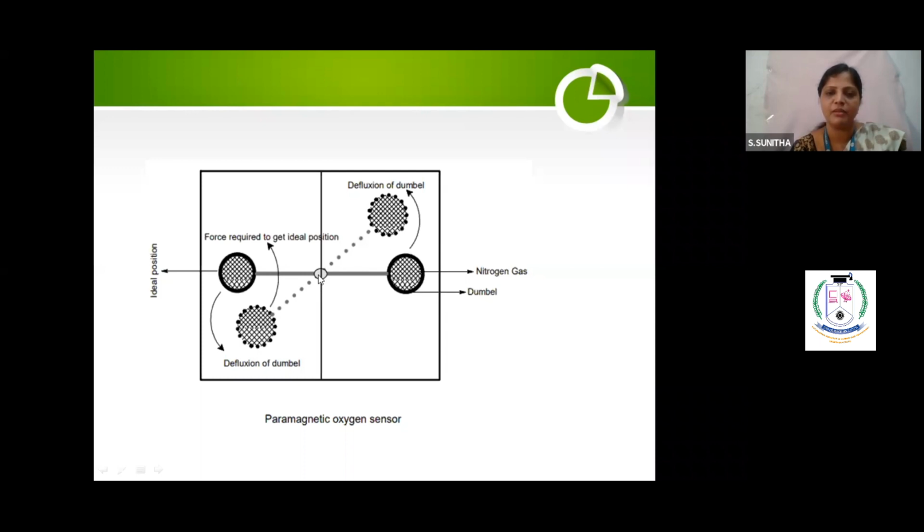Here I have a reflecting mirror. Through the mirror, I will see how the dumbbell rotates. Now I will pass my sample solution which contains the oxygen. Once the oxygen enters here, you will have a magnetic deflection. Is it clear? It will undergo some attraction, so the dumbbell will start moving from its original position. This degree of rotation, you have to measure through the mirror. This degree of rotation is directly proportional to the amount of oxygen present in the sample.